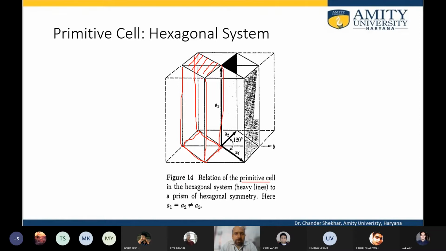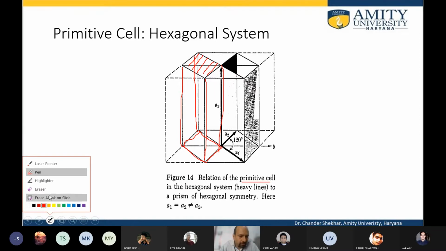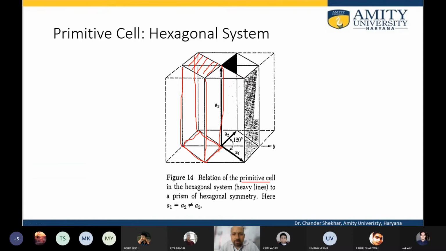So this is one of the unit cells, and similarly there are others. The second unit cell is something like this, and the remaining one is the third one. Combining these 3 primitive unit cells gives us the unit cell which is the hexagon.